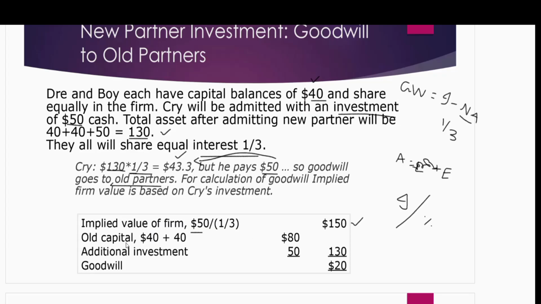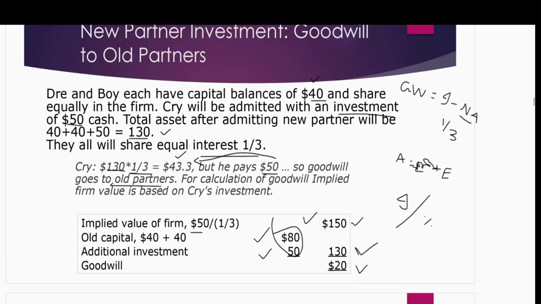This is the implied fair value, and I want to deduct net assets out of it. Net assets include both the old by old partners plus the new by the new partner. Altogether it is 130. These are the net assets. So the goodwill is 20. As we said, goodwill will go to old partners. So 20 divided by 2, because old partners are 2. So each one is going to get $10 of goodwill.